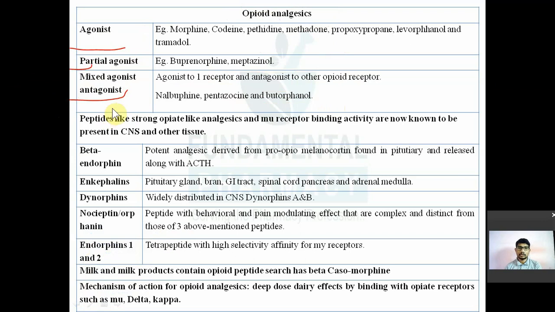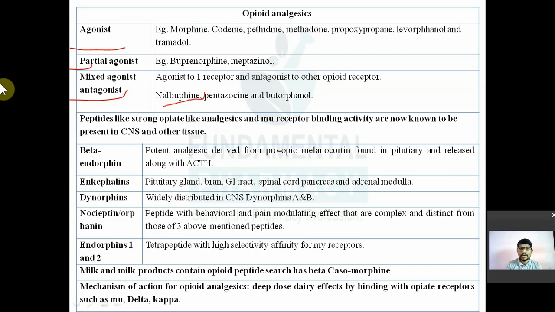Now there are certain endogenous proteins present in the brain which have very strong opiate-like analgesic activity. Peptides with strong opiate-like analgesic and mu receptor binding activity are now known to be present in the CNS and other tissues. So these are opioid peptides or opioid-like peptides.